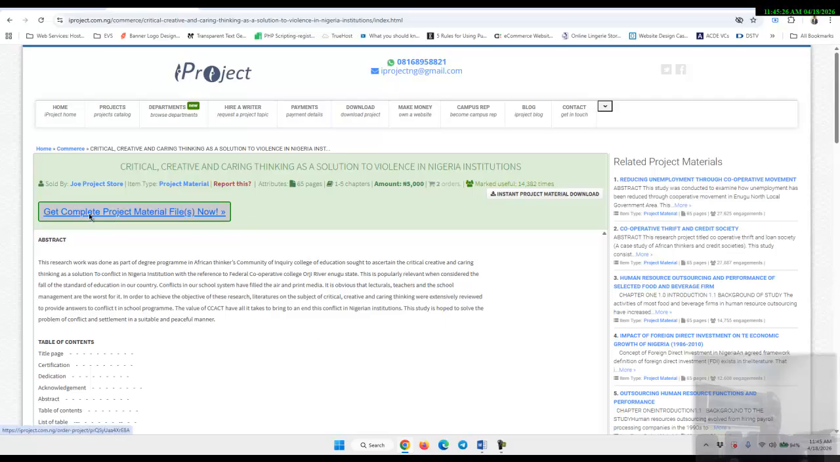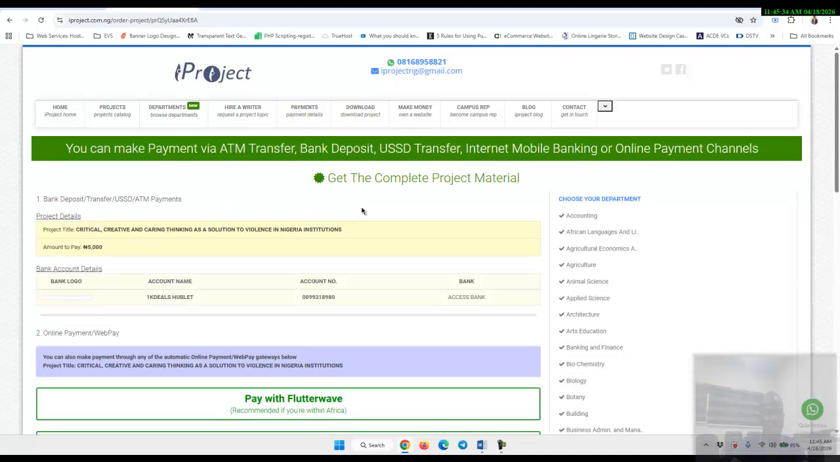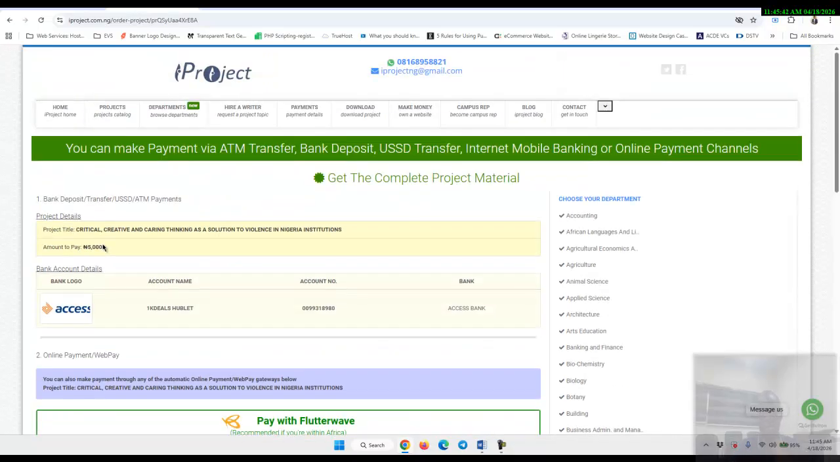You see, get complete project material files now. Possibly they will require you to make a payment. You can see chapters 1 to 5. That's the way all of them are. How much is this? Yeah, it's just 5,000 naira. So you can make a payment using your card, then you'll be able to have the project. From that, you can use that project. If you choose to print, you can print.